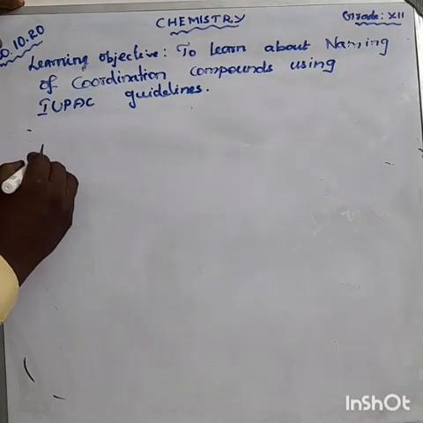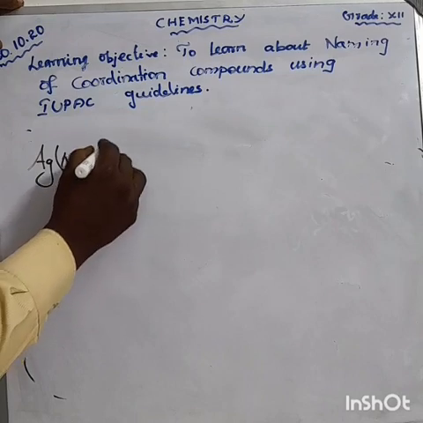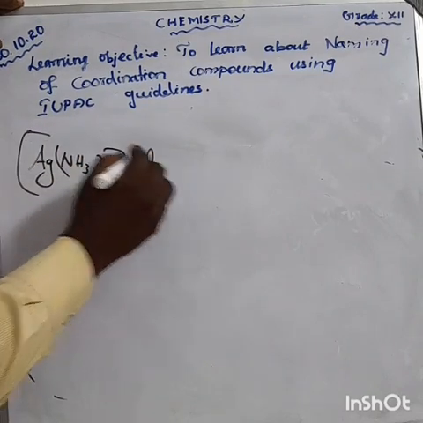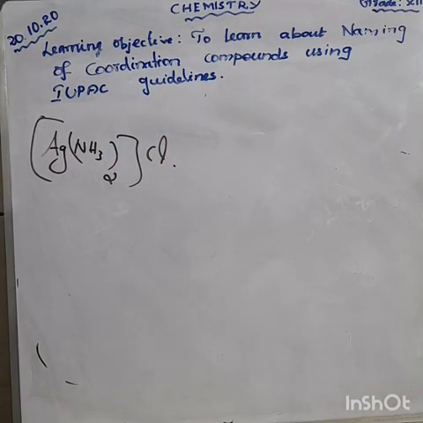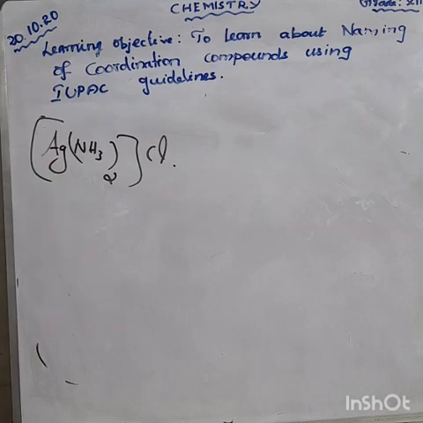Anyhow, the first one is [Ag(NH3)2]Cl. This is one of the complex. Next, one more example of a complex: [Ag(NH3)2]Cl. How can we say the name of this complex?